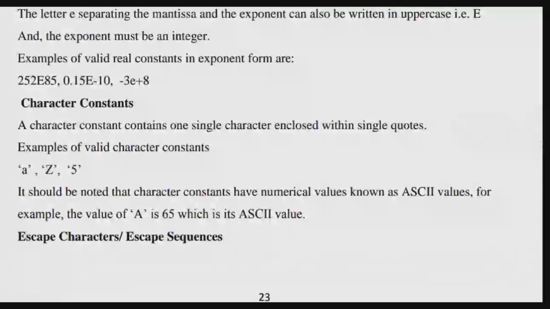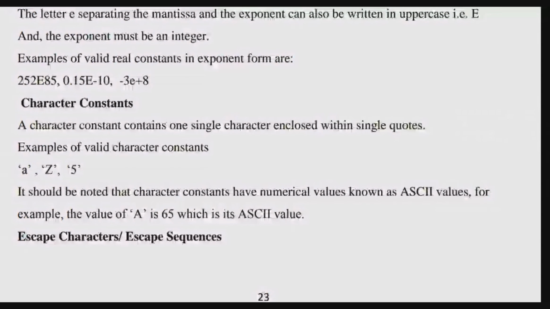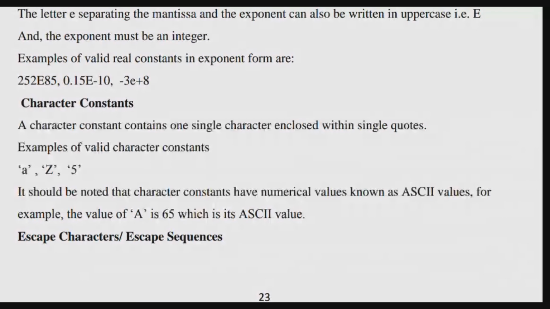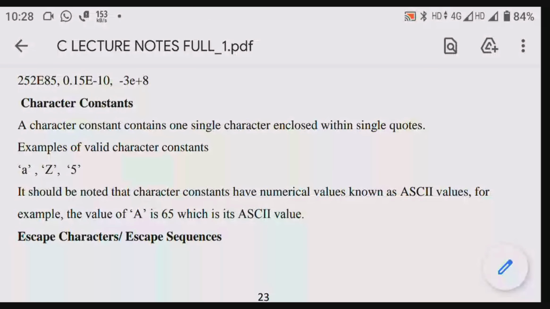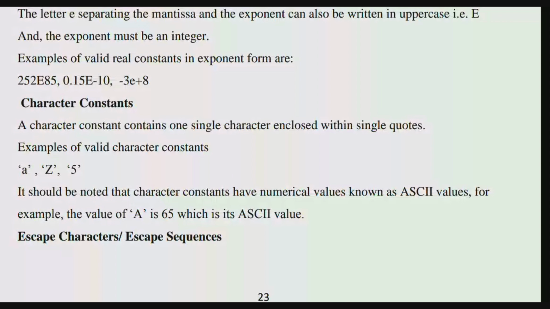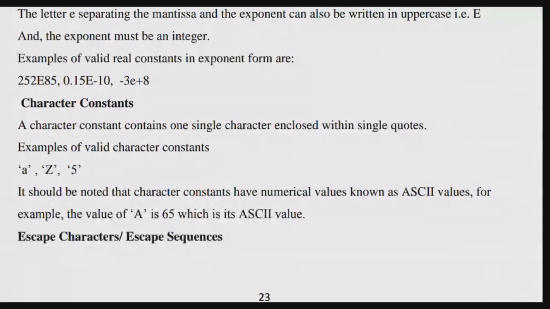Next, character constants. A character constant contains one single character, only one single character enclosed within single quotes.